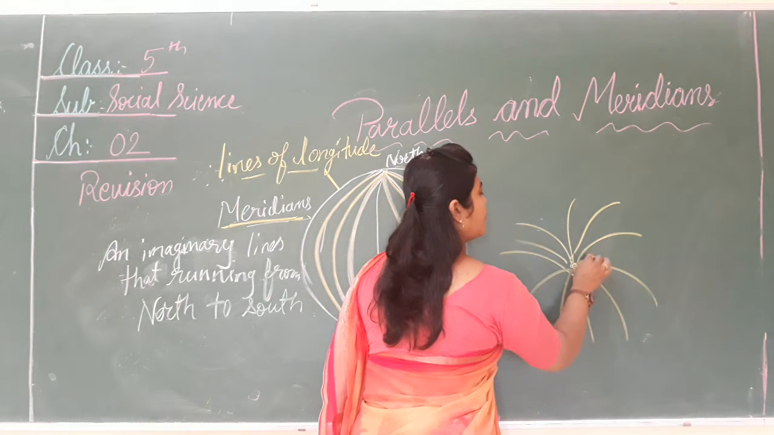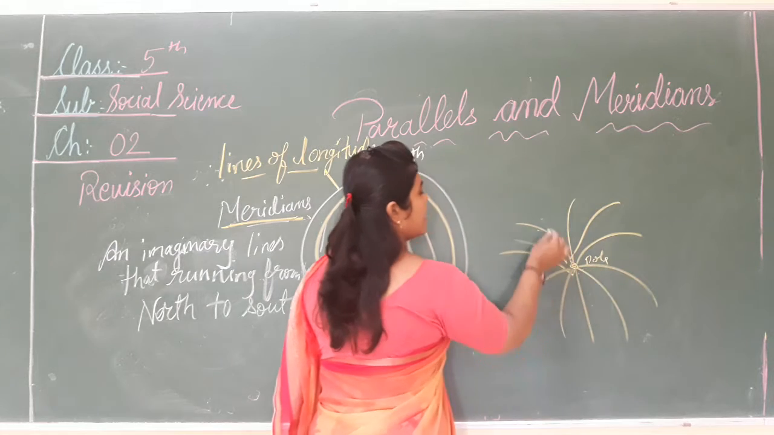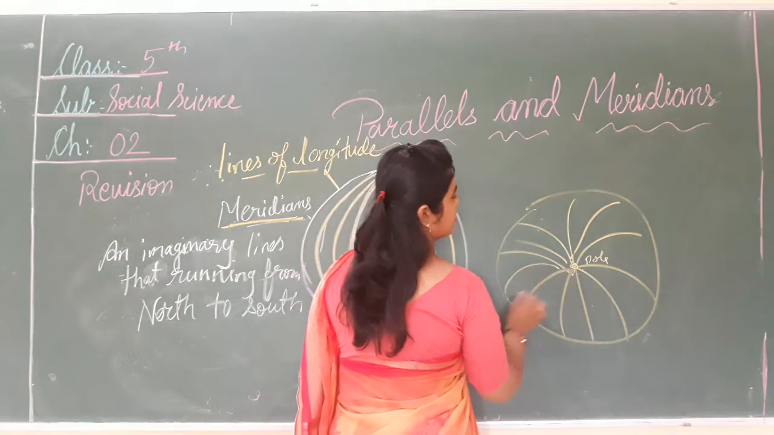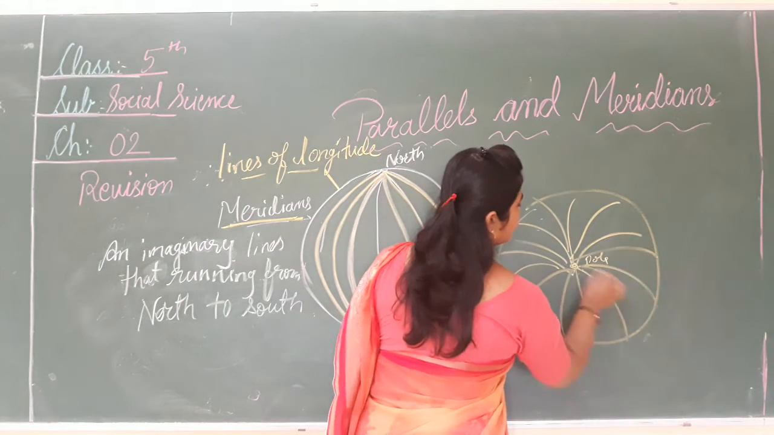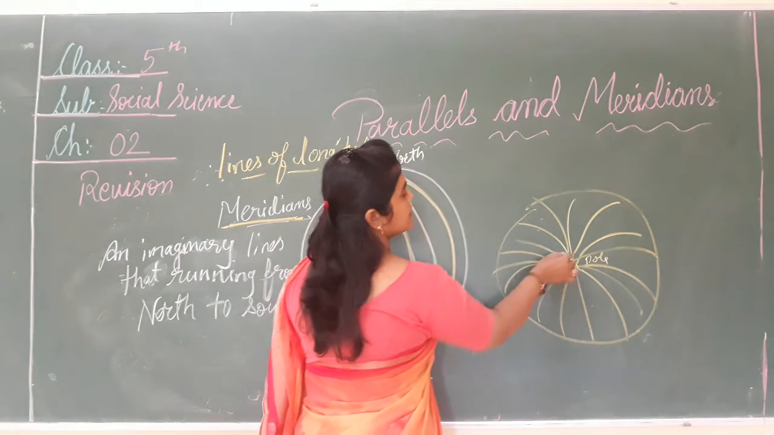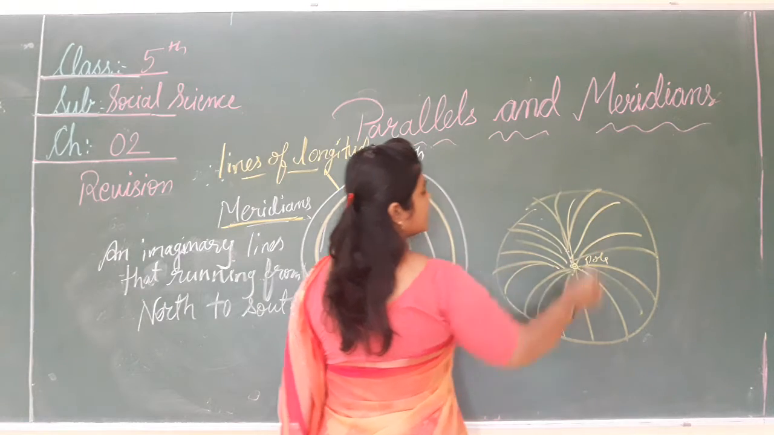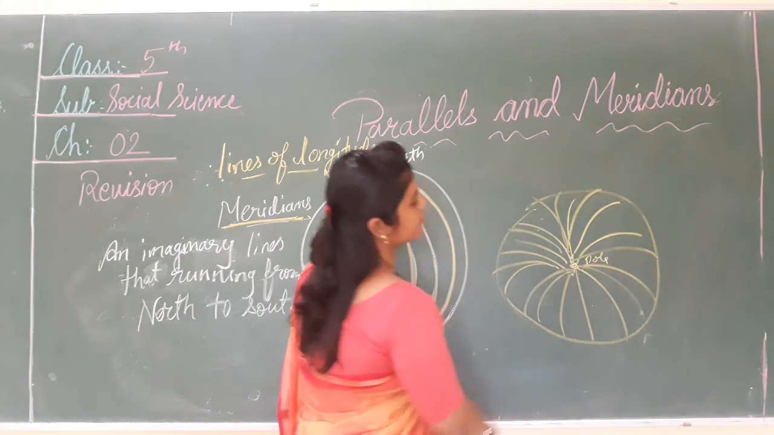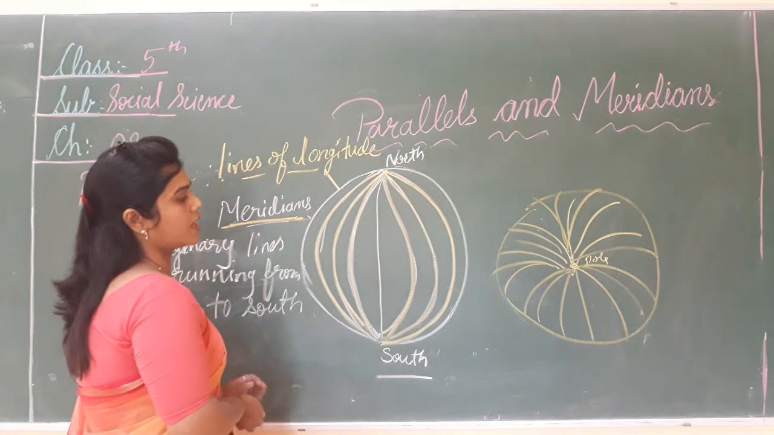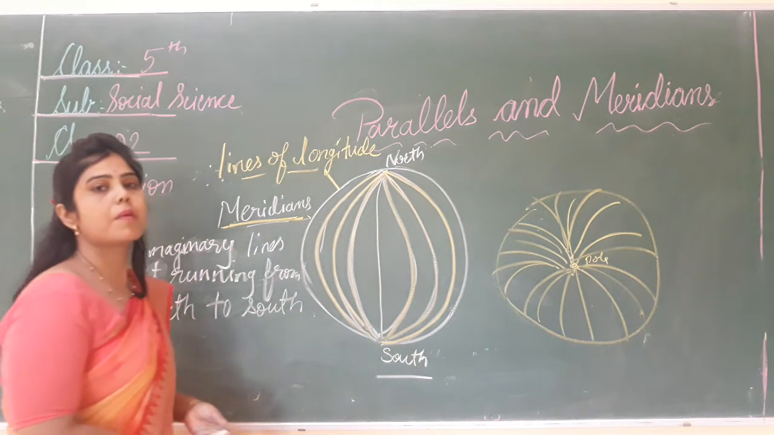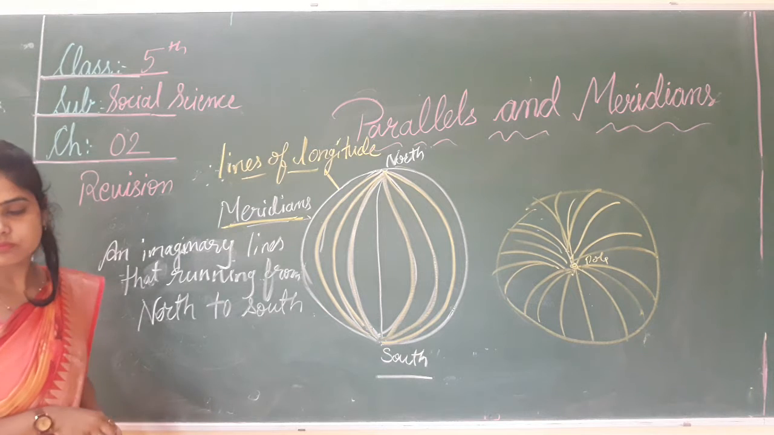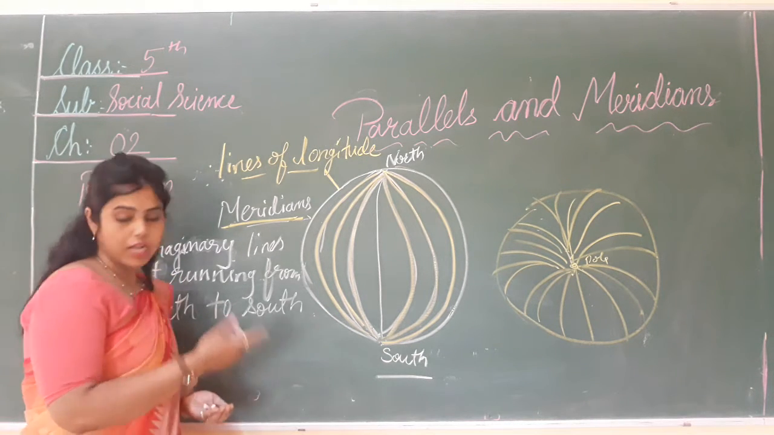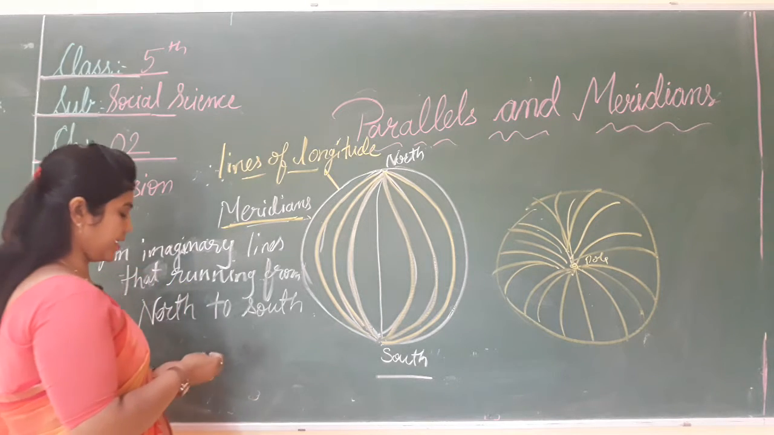Here is our pole, this is the north pole, and this circle looks like this. If we look at the top, these are the imaginary lines drawn from the north, and this line is toward the south. These are called the meridians. Okay, these are called the meridians. What are the important features of these meridians?